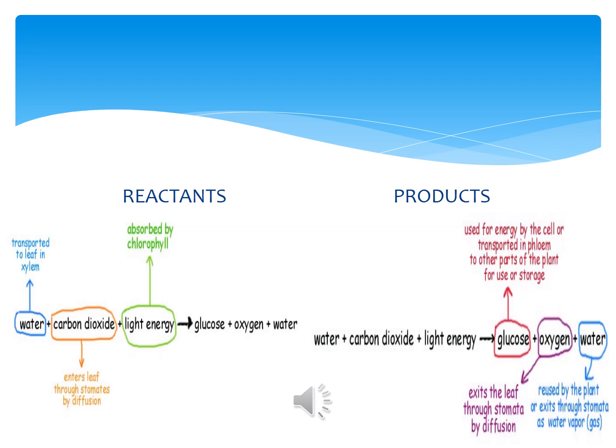On the reactant side you have water and carbon dioxide, the two main raw materials. Water is transported to the leaf through xylem. Carbon dioxide enters the leaf through stomata. And the light energy which is trapped by the chlorophyll is also part of your reactants. After the reaction they give you the products.